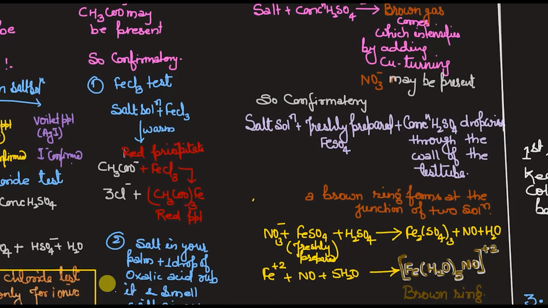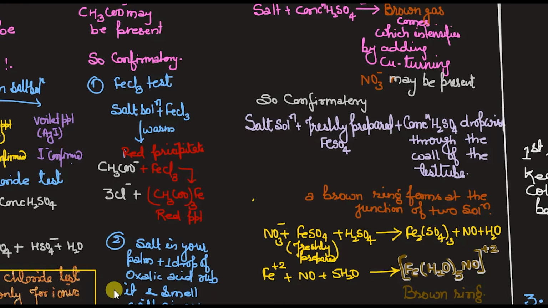So if halide is there, then what we have to do? We have to confirm this. So for the confirmation, what we will do: in this salt solution, add AgNO3. As soon as we add this AgNO3 in this salt solution, we can get 3 observations.